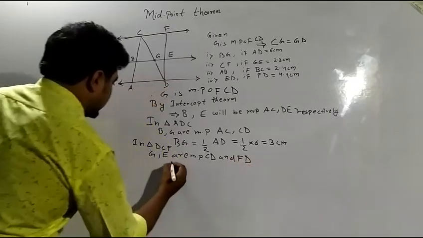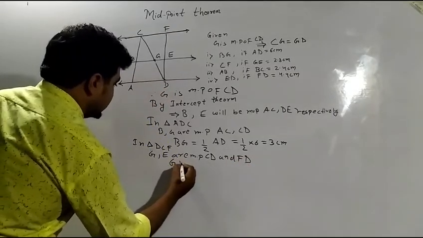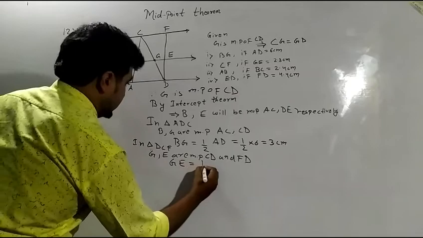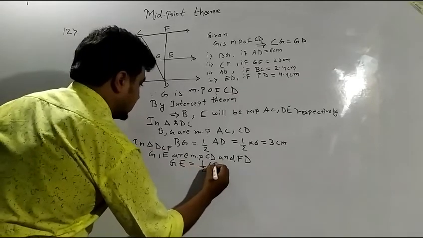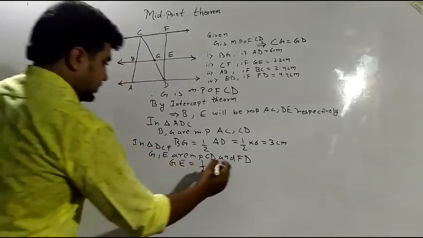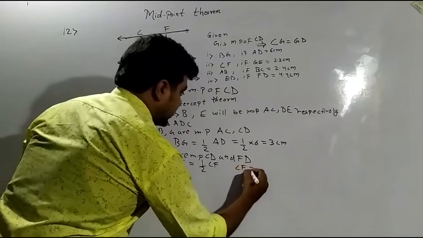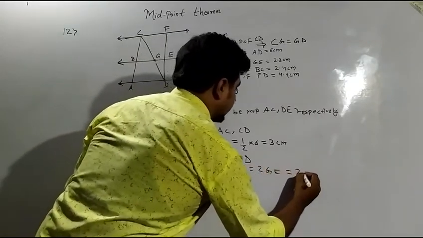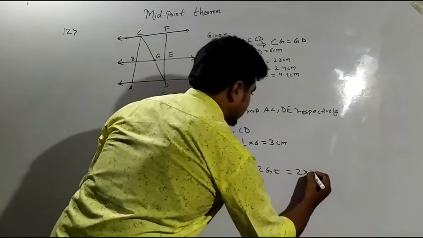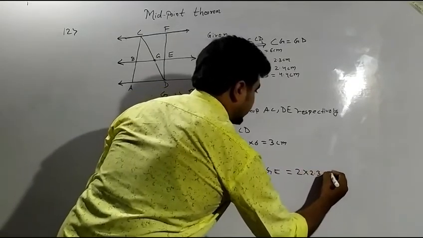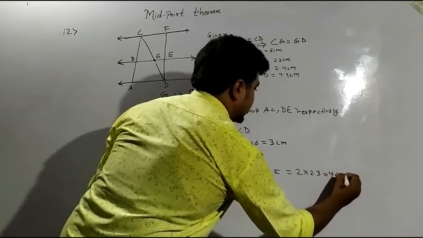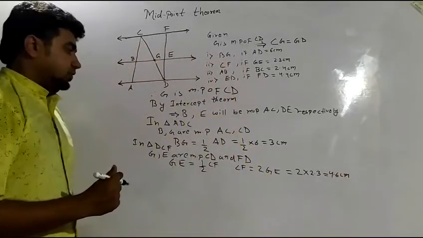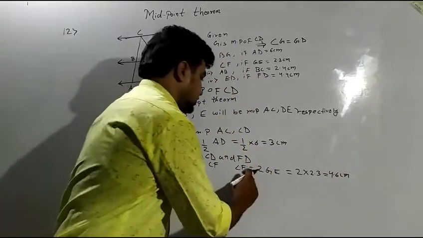Then GE is equal to half of CF. I have to find the value of CF. CF will be double of GE. 2 into 2.3 comes out to be 4.6 centimeter. This is the value of CF.